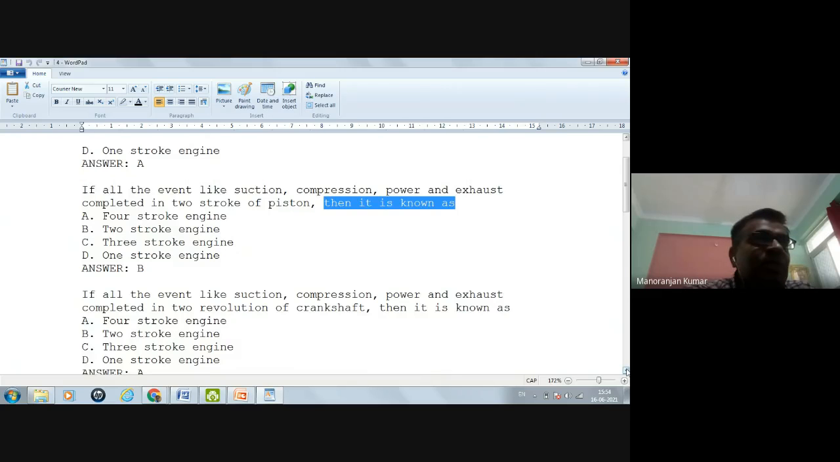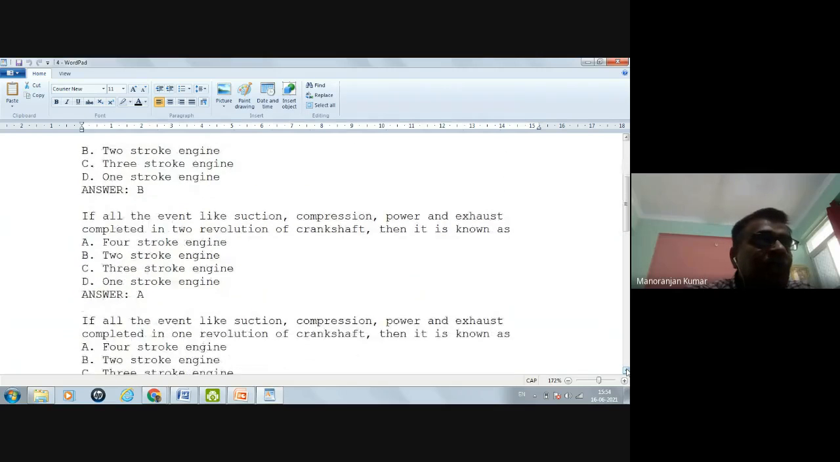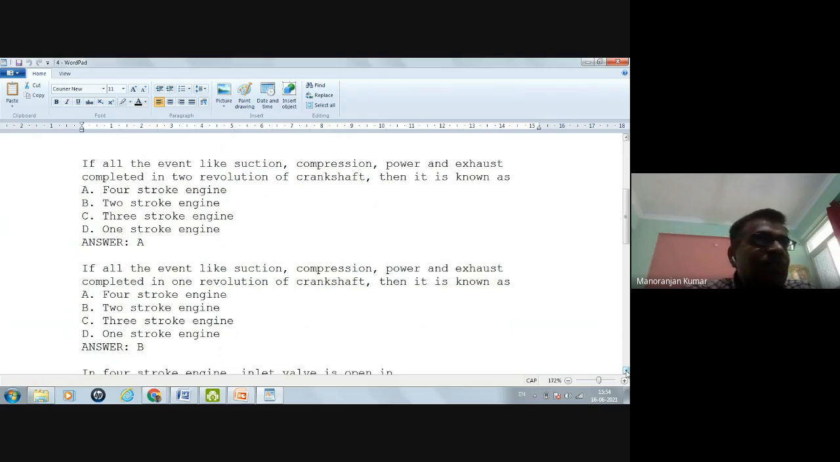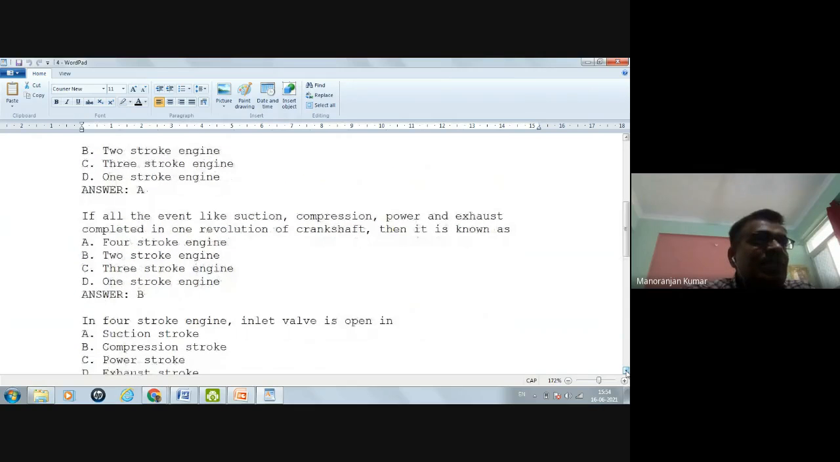Now, if all the events like suction, compression, power, and exhaust are completed in one revolution of the crankshaft, one revolution means there will be two strokes of the piston, meaning top dead center to the bottom and bottom to top. So only two strokes will be there. So this is the two stroke engine. In this way you can solve the question if this type of question comes in the exam.